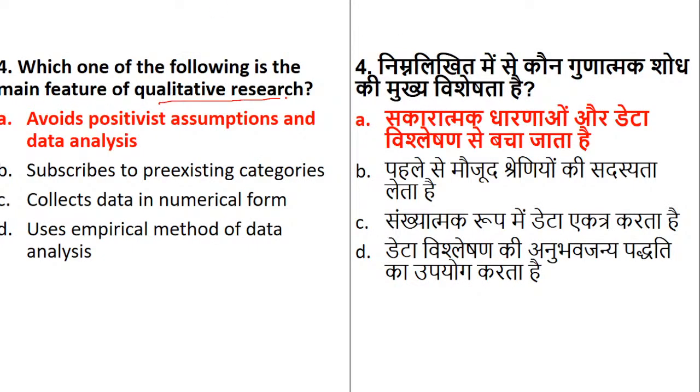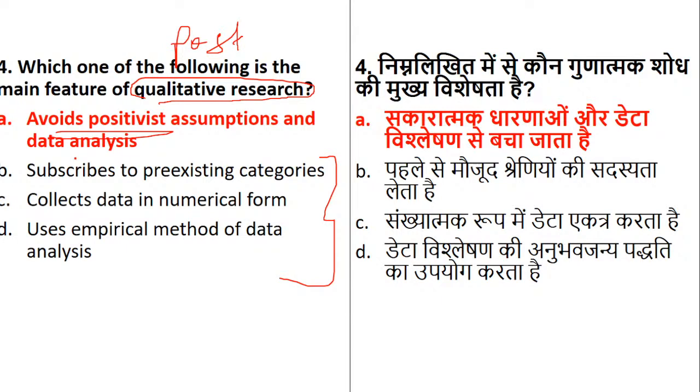Now if you look at the question which we used, which of the following is the main feature of qualitative research? If you see all the remaining options, they are talking about positivism. But see the first option, it avoids positivism because it is based on which type of approach? It is based on the post positivism approach, and hence option number 1 is correct.